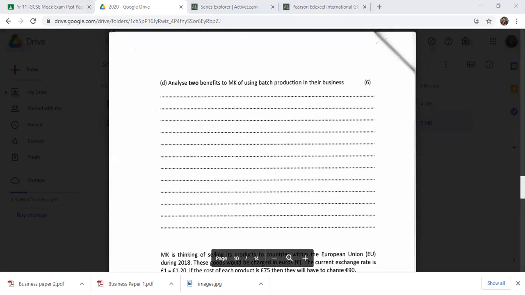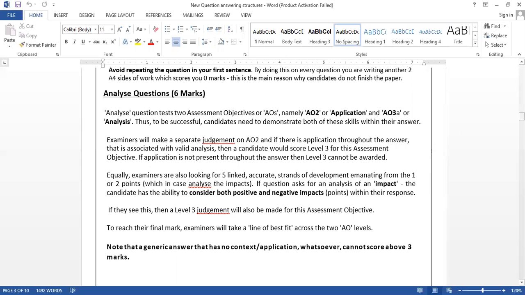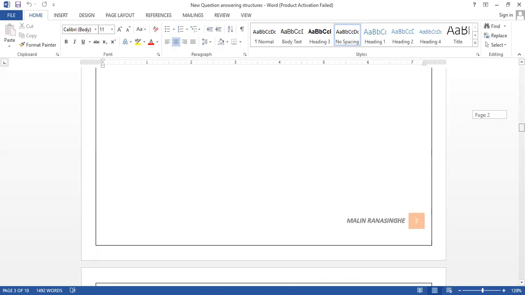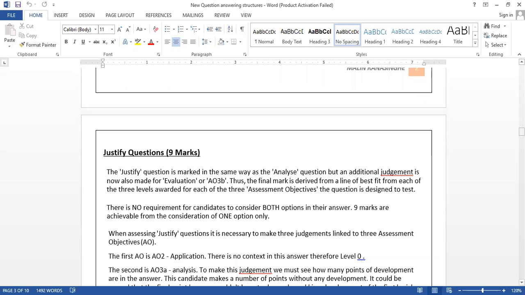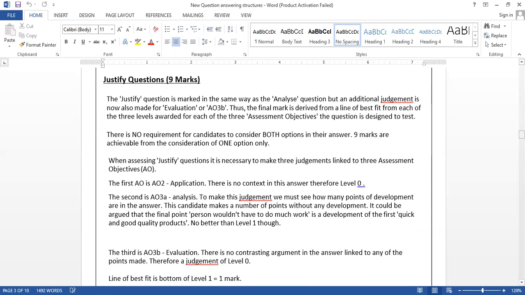Okay, let's go to the after 6 marker. The next question is actually the larger question, the 9 marker structure. The 9 marker questions normally come with the command word justification, the justify questions. For the justify questions, first of all, I'm giving a simple structure. I told you the 2-1 method. In 9 mark questions, do not waste your time writing a definition, because the assessment objectives you're checked on are AO 2, 3, and 4, which are application, analysis, and evaluation. In a 9 mark question, you can write 2 advantages and 1 disadvantage of the selected option.